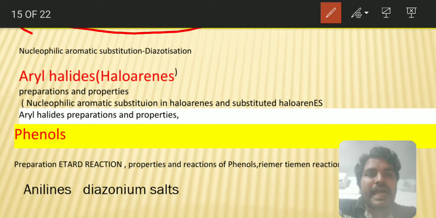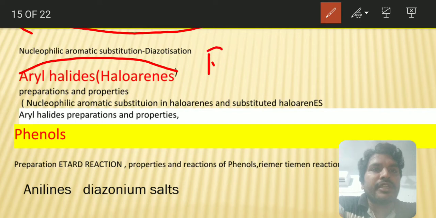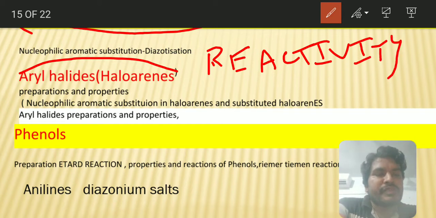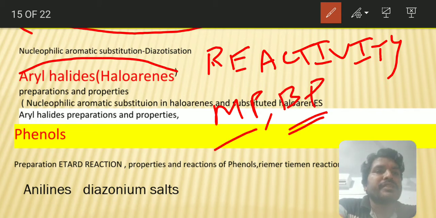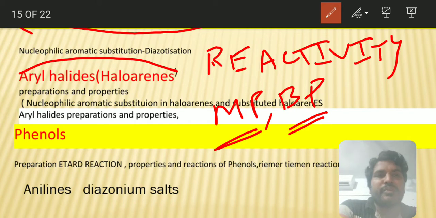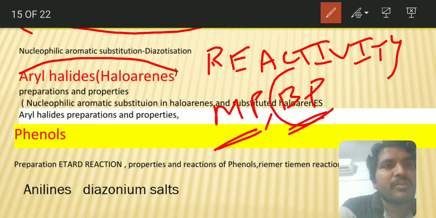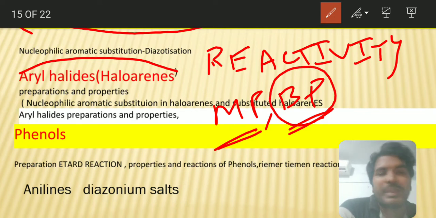See, in the aryl halides, reactivity order is very, very important. Melting points and boiling points are very, very important. Orthodichlorobenzene, metadichlorobenzene, and then paradichlorobenzene: which will have the highest melting point, which will have the highest boiling point? Remember, the boiling point depends upon the dipole moment. The more the dipole moment, the more the boiling point.